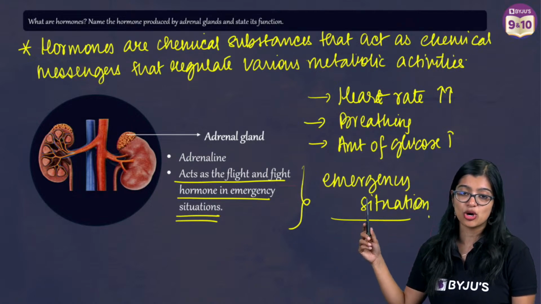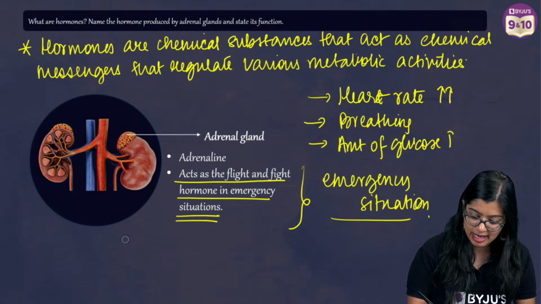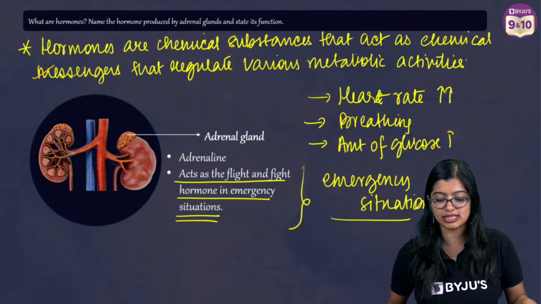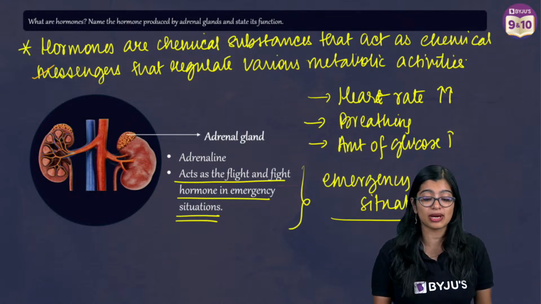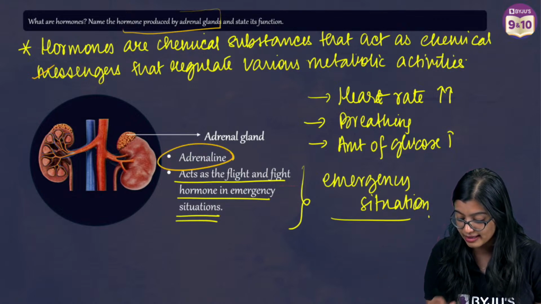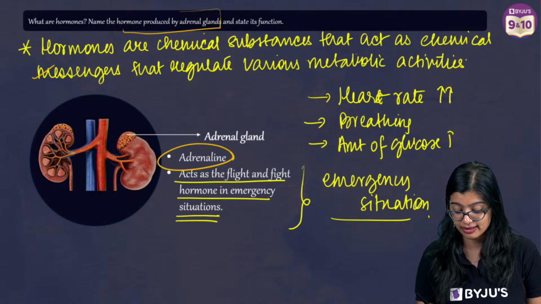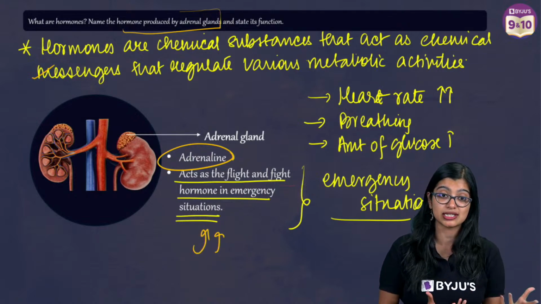Definitely. What are hormones? Hormones are chemical substances that act as chemical messengers that regulate various metabolic activities. Now, the second part of the question is asking which hormone is produced by adrenal glands. Adrenaline is a hormone produced by adrenal glands that acts as a fight or flight response during emergency situations.